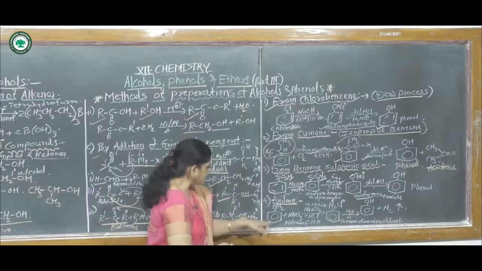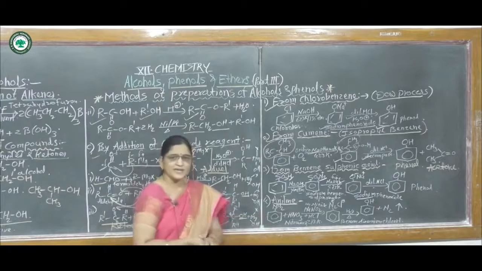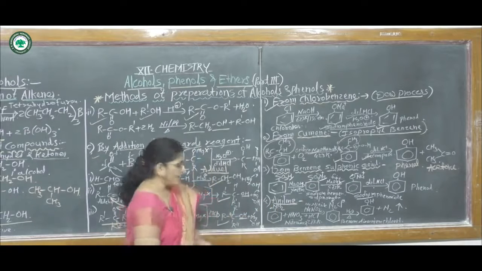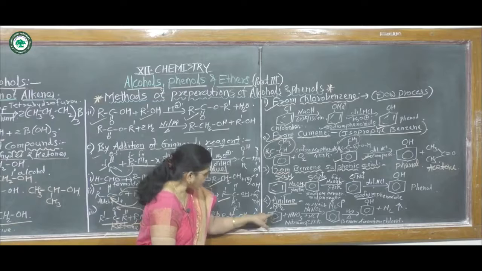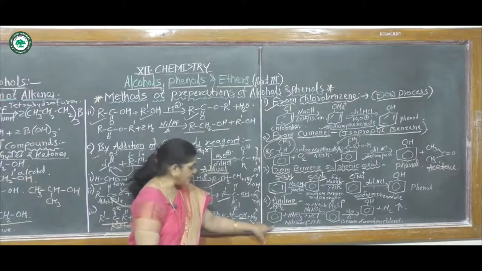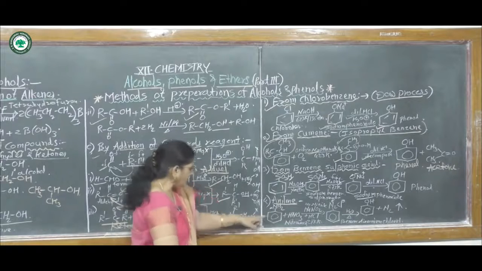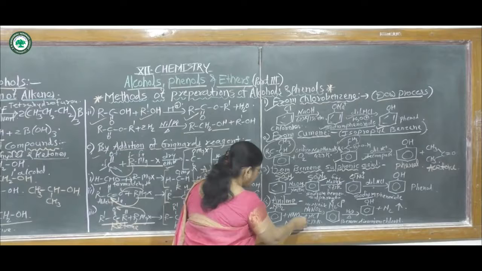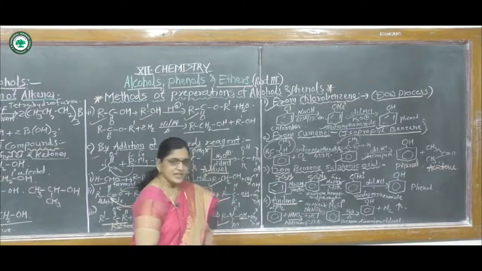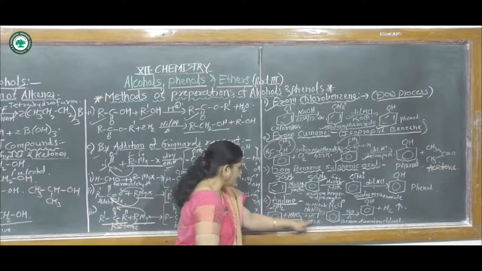Aniline is a primary aromatic amine, that means NH2 group. This NH2 is attached to the benzene nucleus, so it is called a primary aromatic amine, or aniline. This aniline reacts with nitrous acid, HNO2, which is formed in the presence of sodium nitrite and HCl.